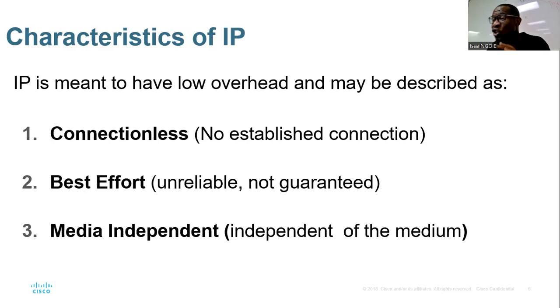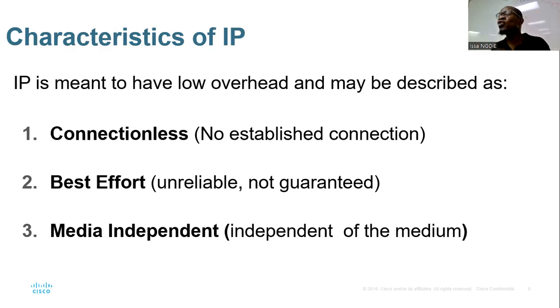So there is no establishment of a connection. For two devices to start exchanging data, there is no need for a road to be open. For other protocols, a virtual road must first be opened, and only then can we start talking.